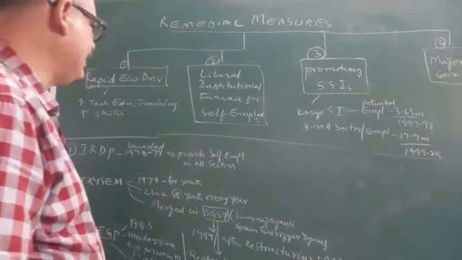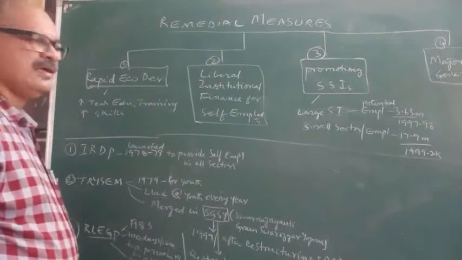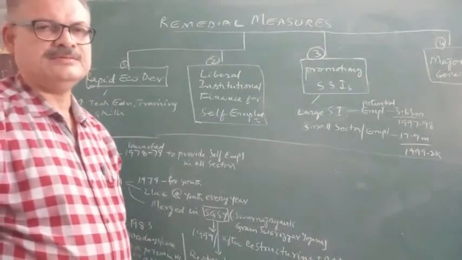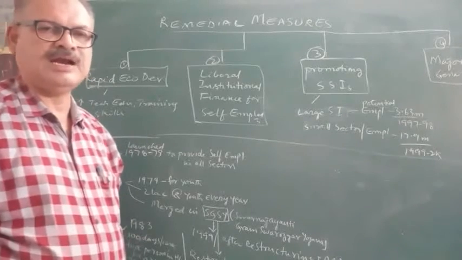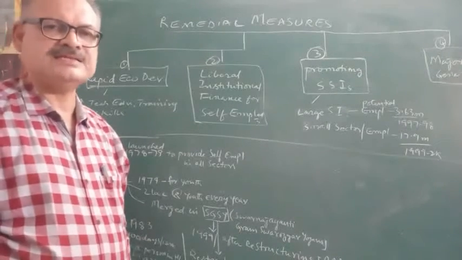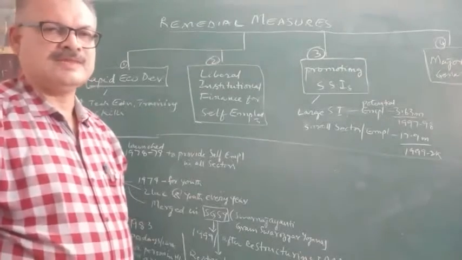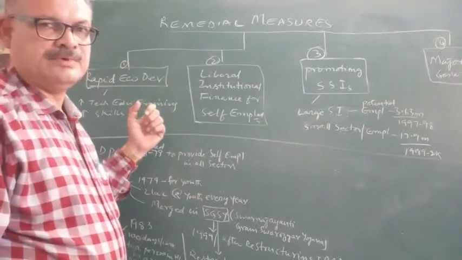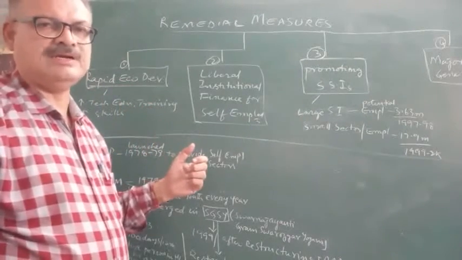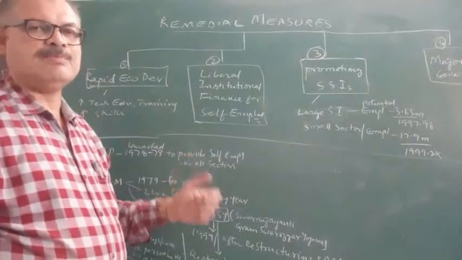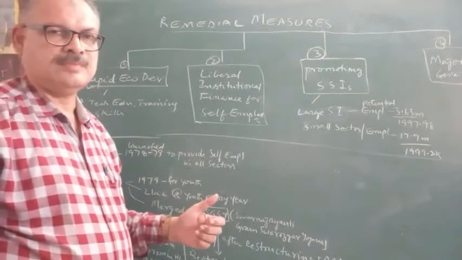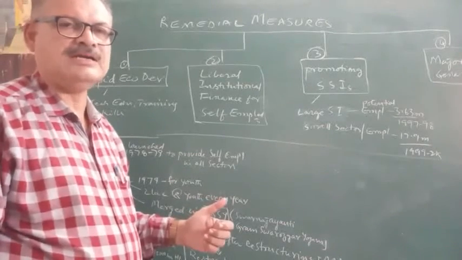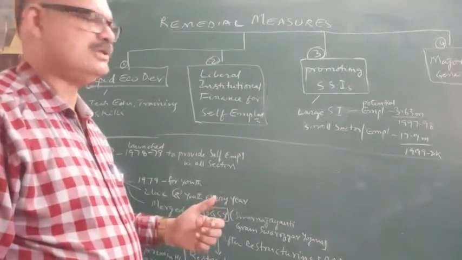Coming to the first point, rapid economic development. If technical education is imparted and training is given to the unemployed youth and their skills are upgraded, then the economic development will take place rapidly. When economic development takes place, automatically the job creation will be there and the unemployment problem will be not 100% solved, but it will be mitigated to some extent.